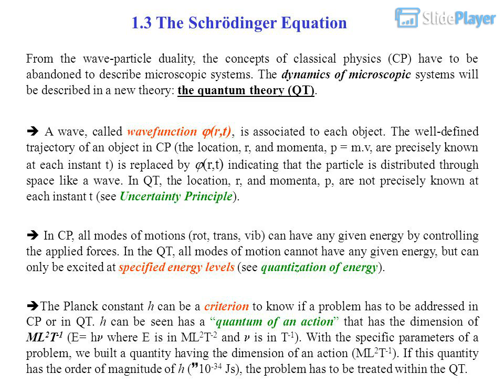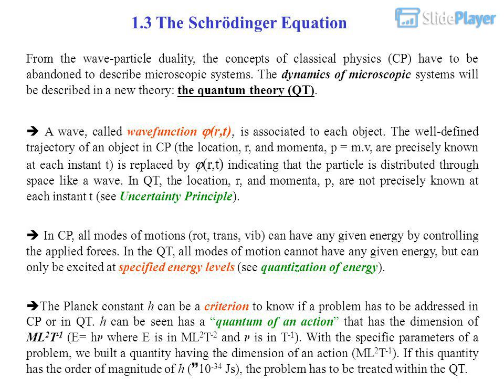The well-defined trajectory of an object in CP, the location r and momentum p equals mv, precisely known at each instant t, is replaced by ψ(r,t), indicating that the particle is distributed through space like a wave. In QT, the location r and momentum p are not precisely known at each instant t, see uncertainty principle.